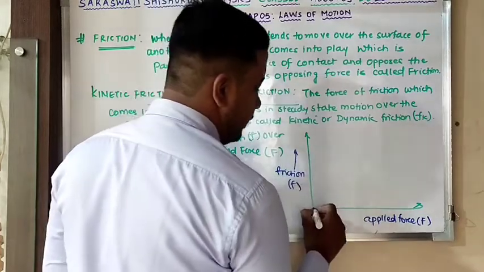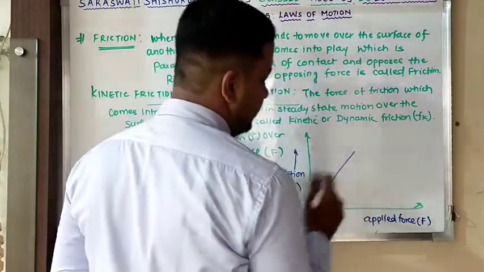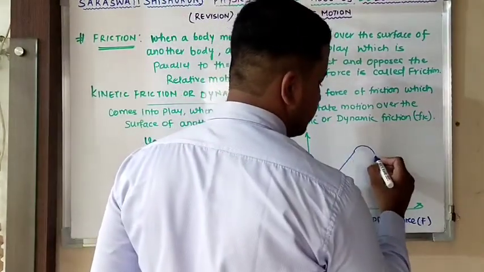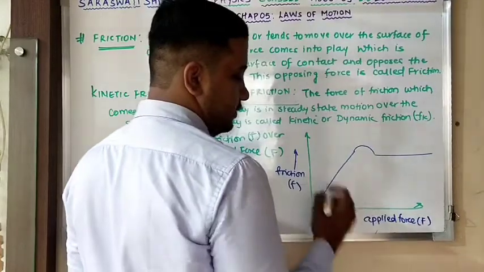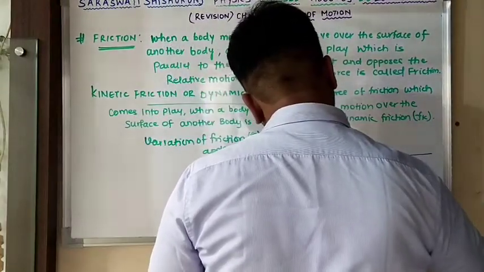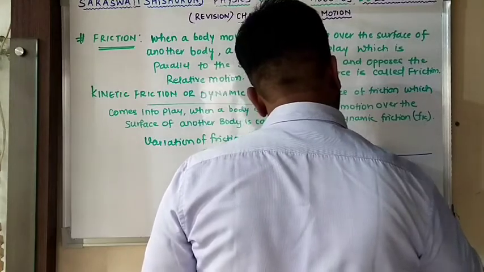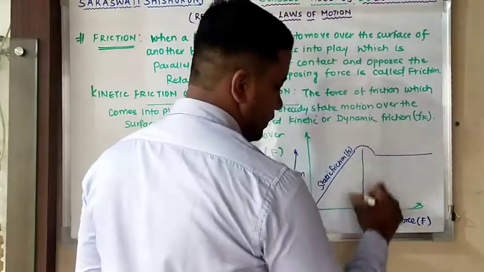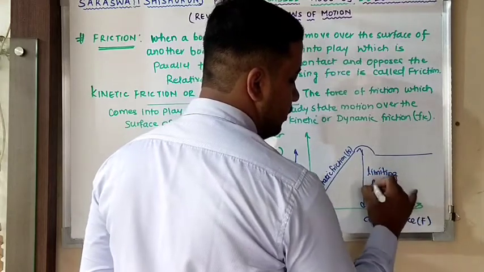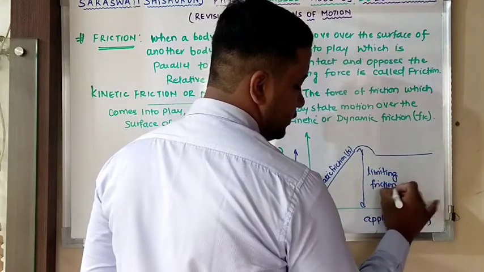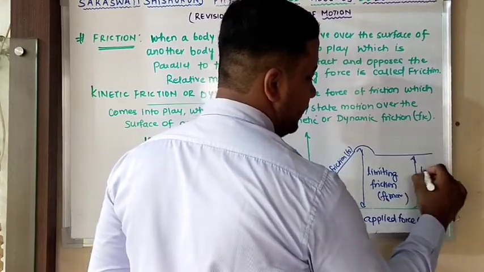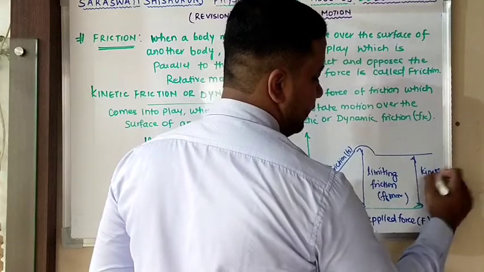Clear? On increasing applied force, you will be able to know that static friction also increases. What happens? Like this. So here this is your static friction, denoted by letter Fs. This is nothing but your limiting friction, that is Fs max. And this is nothing but your kinetic friction, that is your Fk.